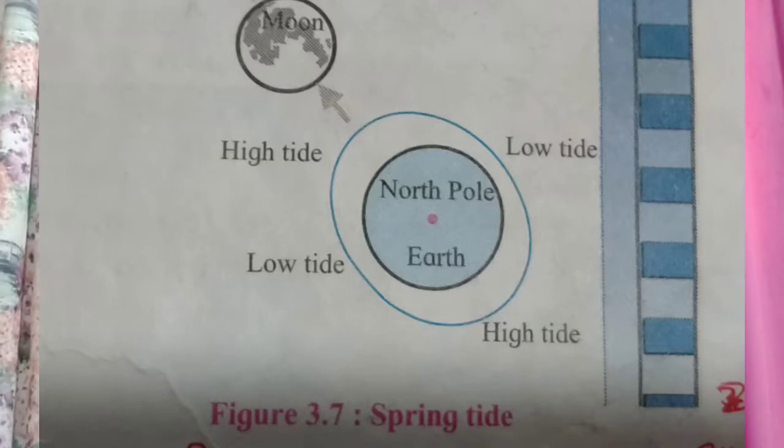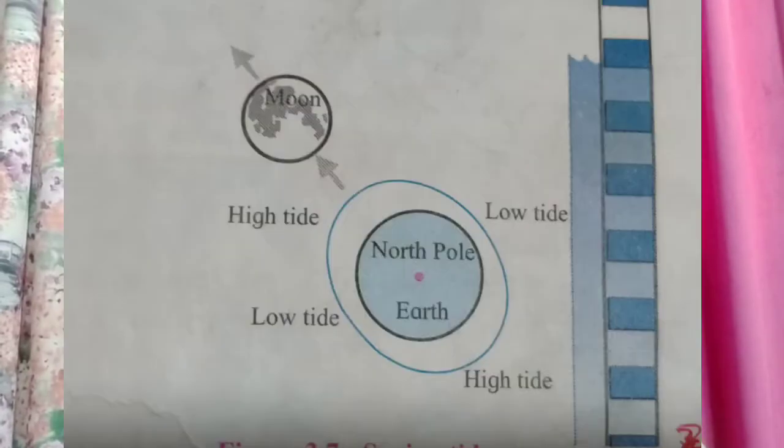The water level during spring tide is higher than the average high tides and lower than the average low. In short, what is spring tide? Spring tide is the highest tide, and these highest tides occur on full moon day and new moon day, and the lowest tide occurs on quarter days.